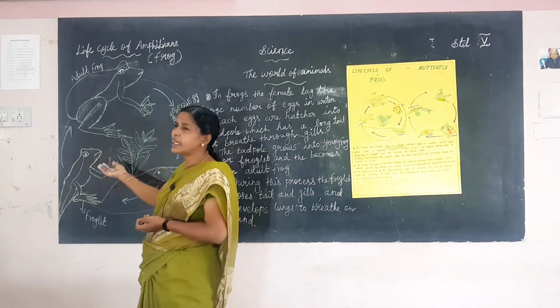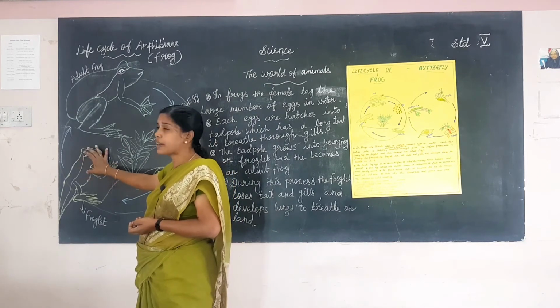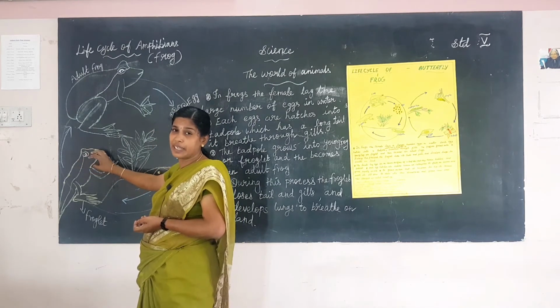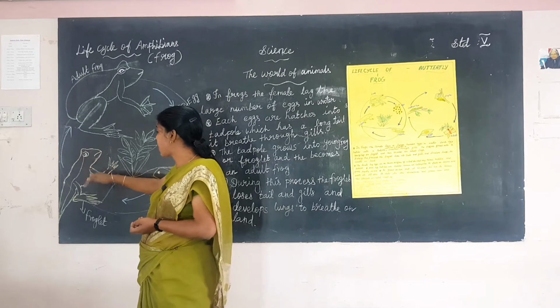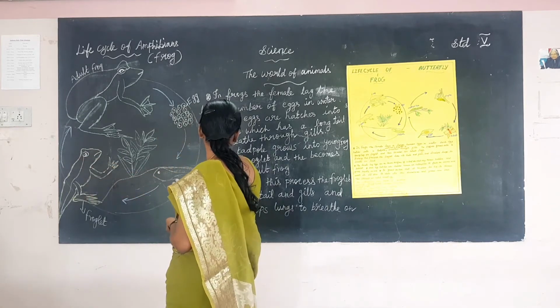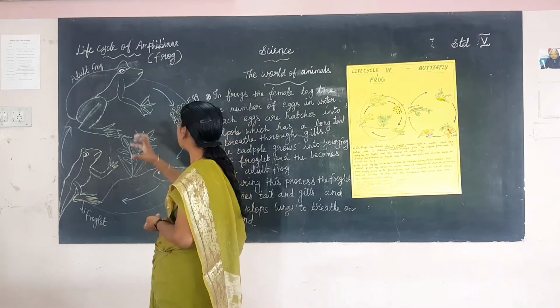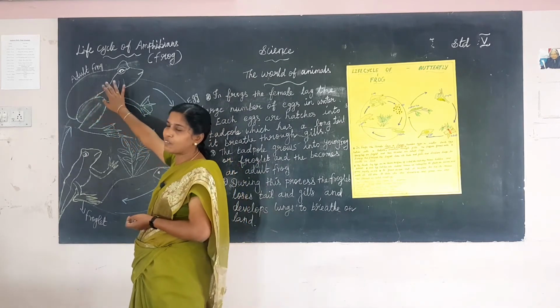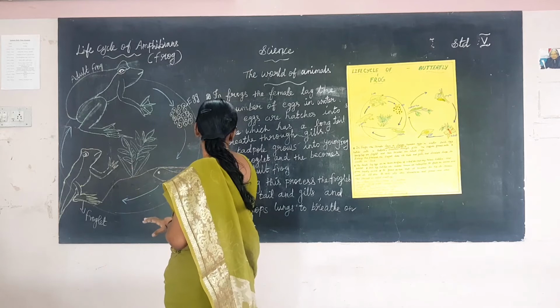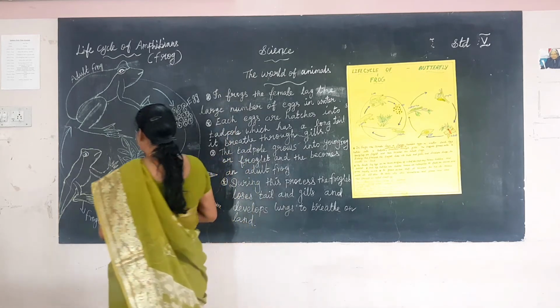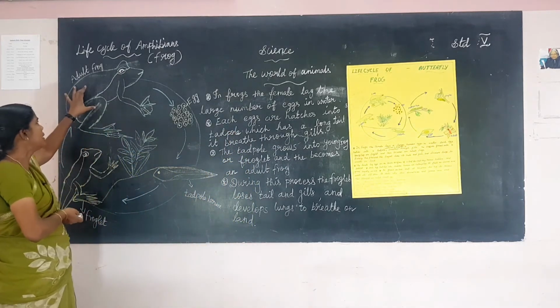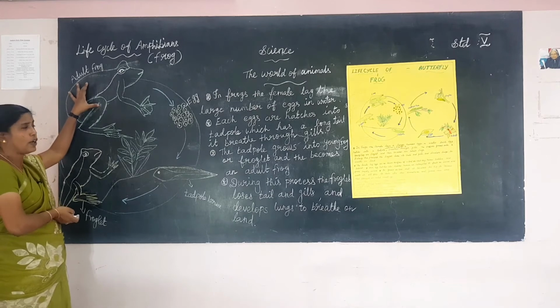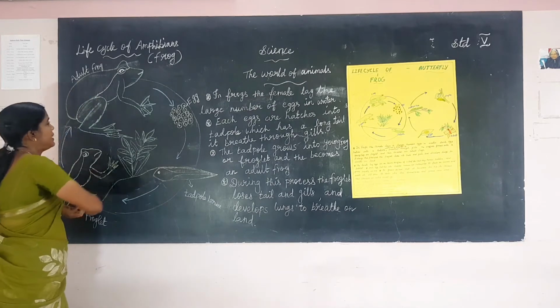In the water, which organ is used for respiration? The respiratory organ is the gills. Next, the tail is also lost and it develops into the lungs in the adult frog. What develops in the adult frog? The lungs develop to breathe on the land. In the land region, what does the frog do? It breathes through the lungs.